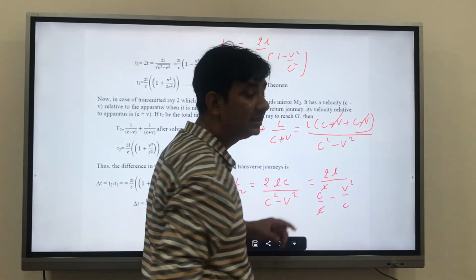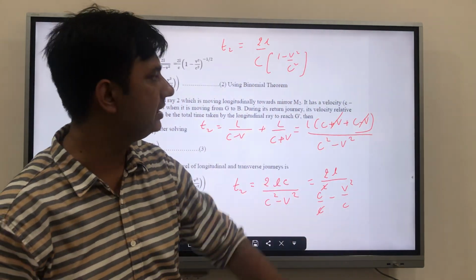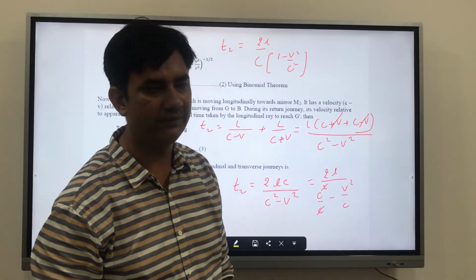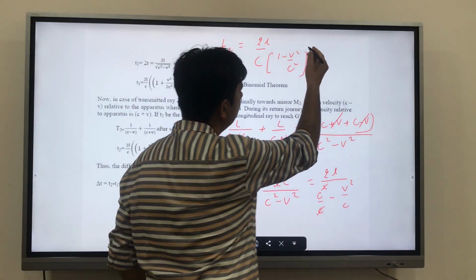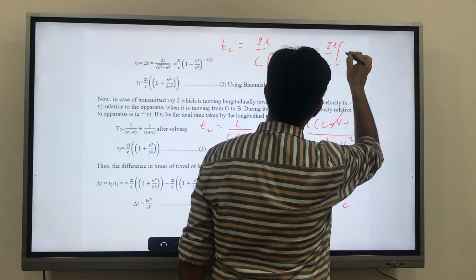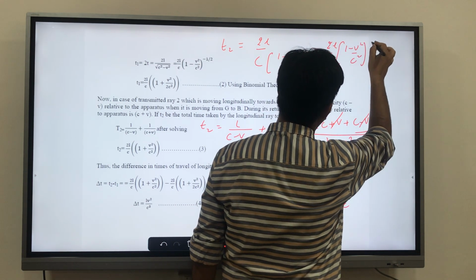So the same pattern has come, but with a difference: here the power is 1 and there the power is half. So again we take it up: 2L upon c times 1 minus v square upon c square to the power minus 1.